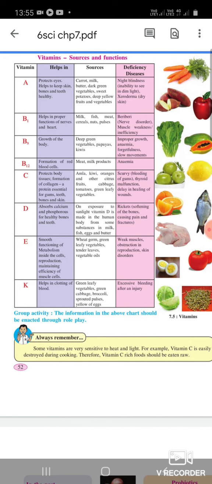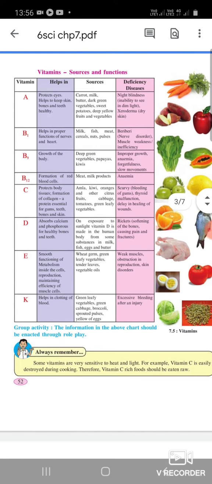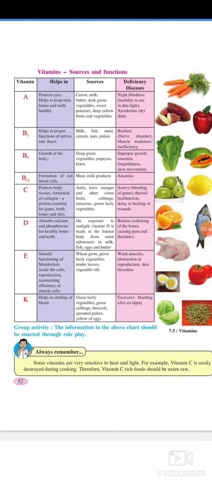Vitamin B12: formation of red blood cells. Sources: meat, milk products. Deficiency disease, anemia. Vitamin C helps protect body tissues and in the formation of collagen, a protein essential for gums, teeth, bones and skin. Sources: amla, kiwi, oranges and other citrus fruits, cabbage, tomatoes, green leafy vegetables. Deficiency diseases: scurvy, bleeding of gums, delay in healing of wounds.